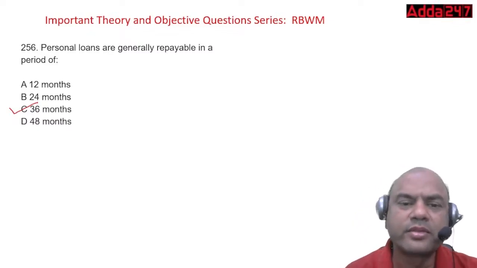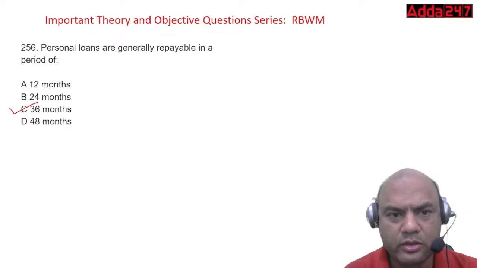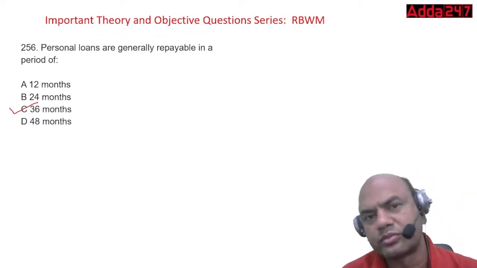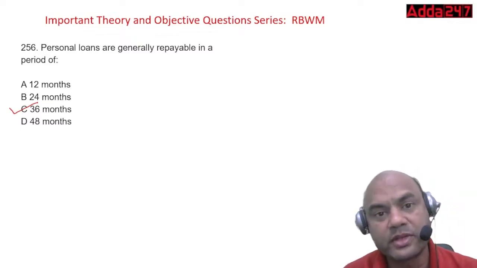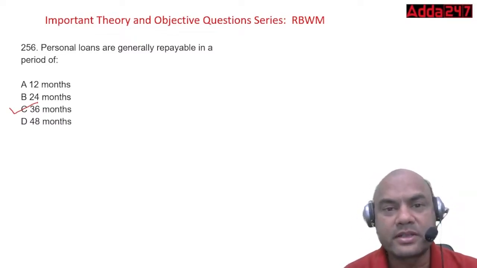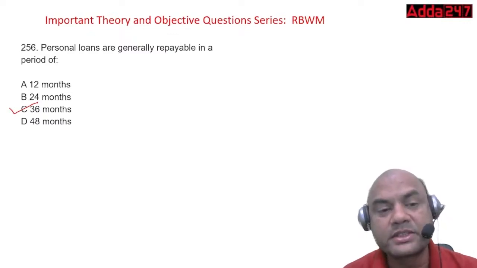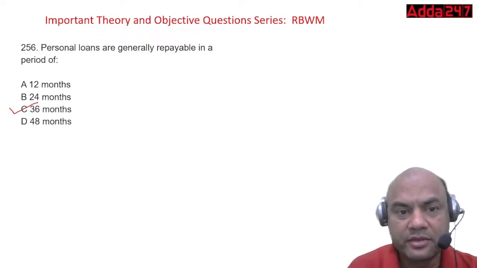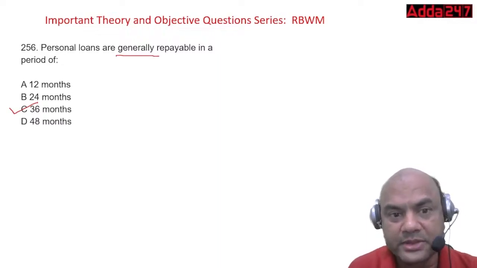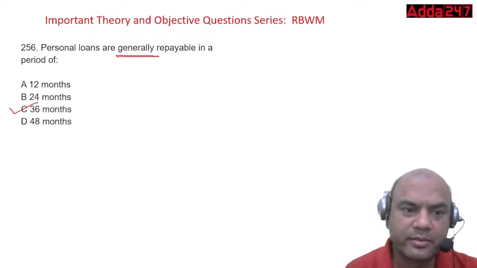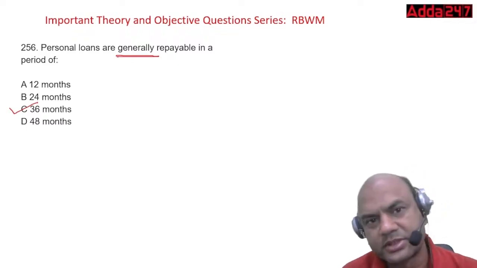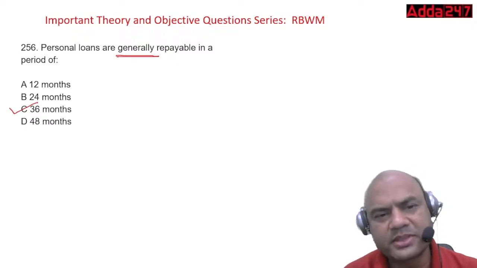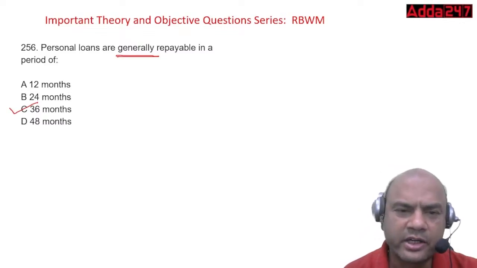Some banks do give a loan period of 48 months also. You can check the present status. But some banks, I am saying some banks, that's why the word generally is used over here. What do 90% of the banks do? 90% of the banks do it for 36 months. Okay. 10% here and there are always a difference, right?